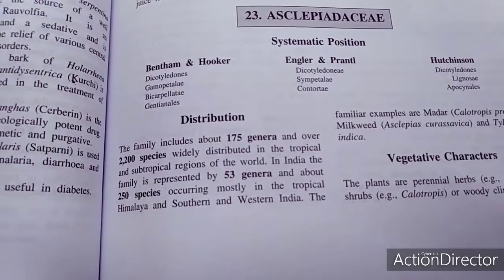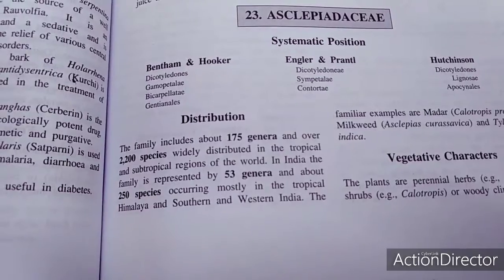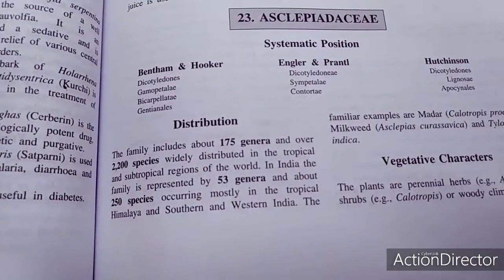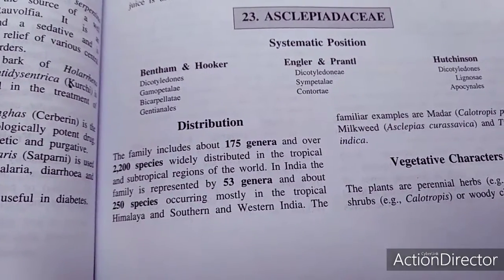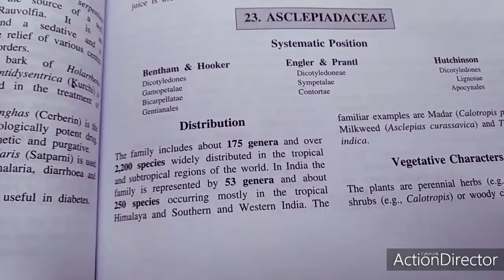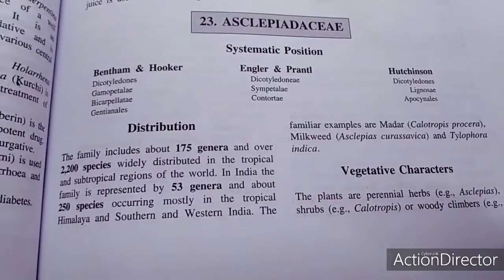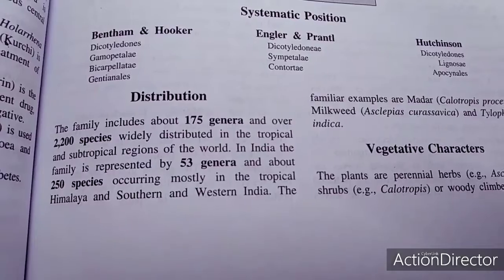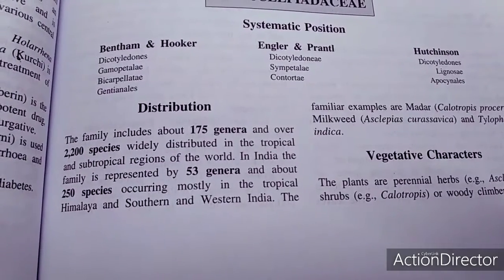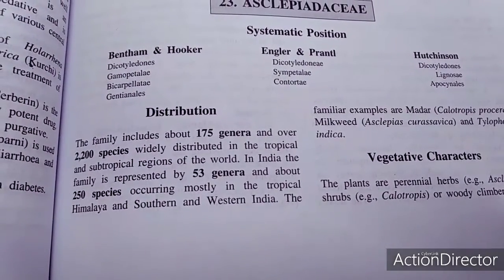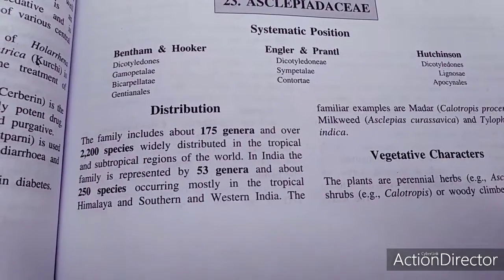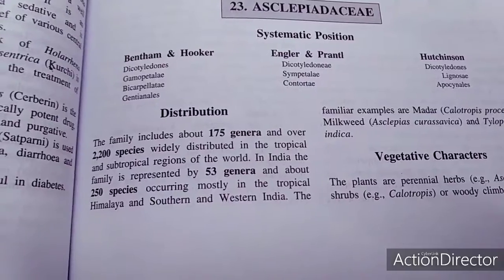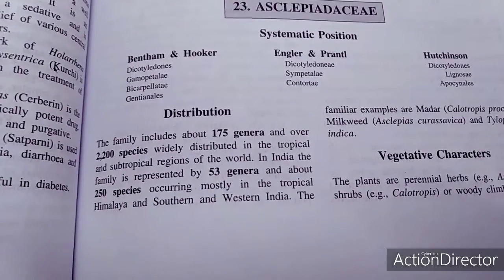The taxonomic status of this family needs revision because some opinions differ regarding the number of genera in this family. Rendle and Woodson also worked on this family, so they have different numbers. But now 175 genera and 2,200 species have been recognized. This family is growing in the tropics, inhabiting arid soils. Some species are also represented in temperate zones.